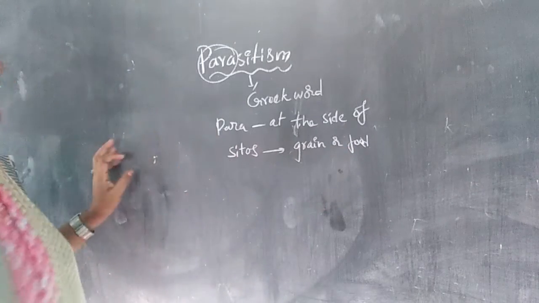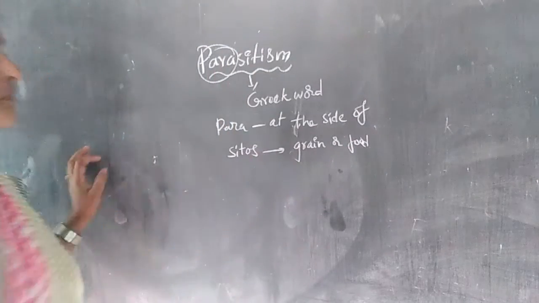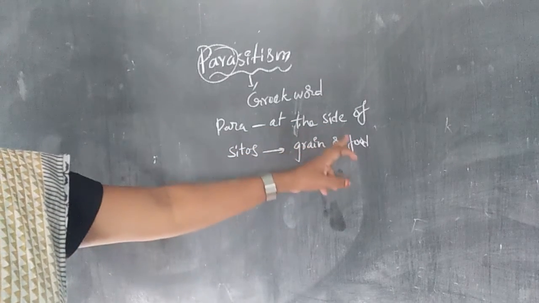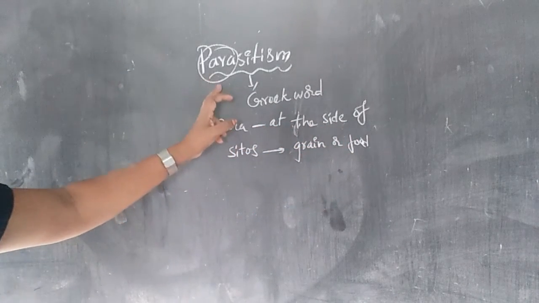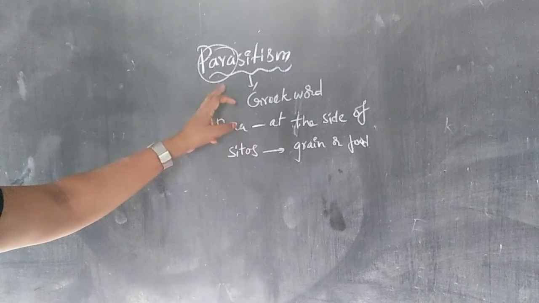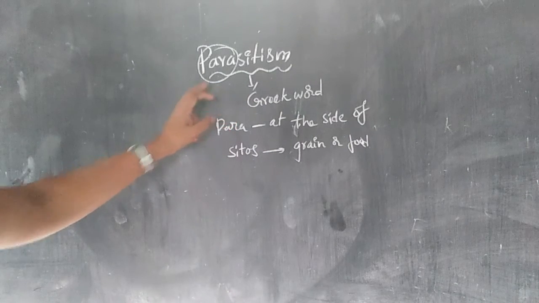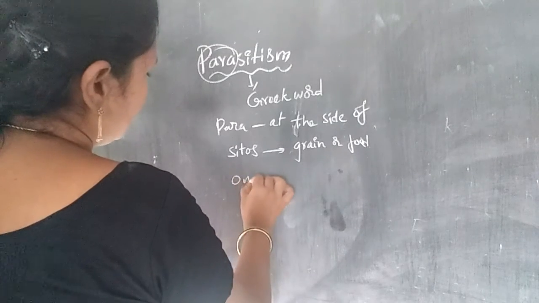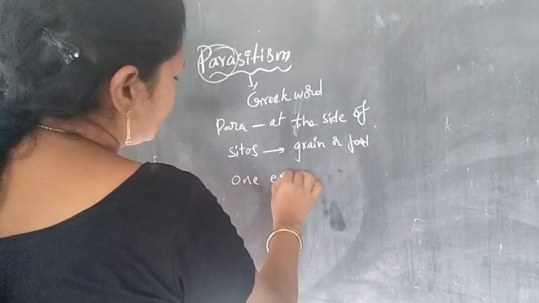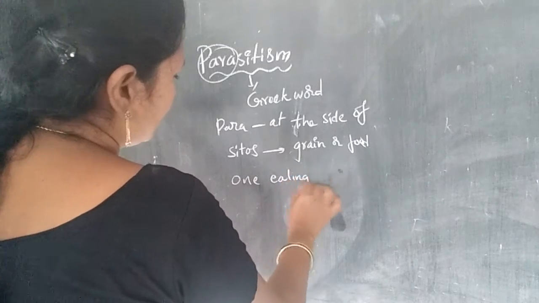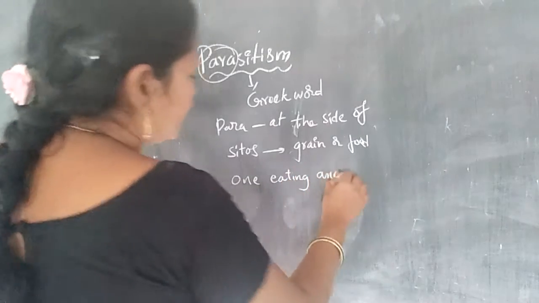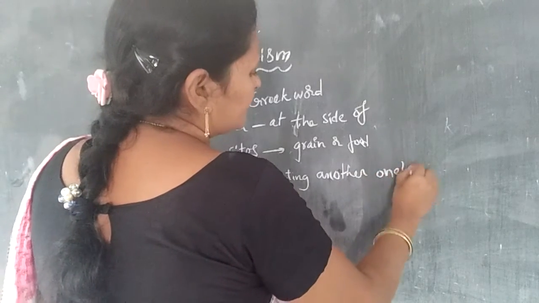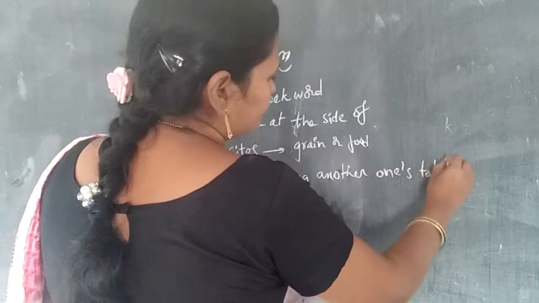So first of all, what is parasitism? At the side of a grain or food, at the side of your food, is also called parasitism. It means one eating at another one's table.